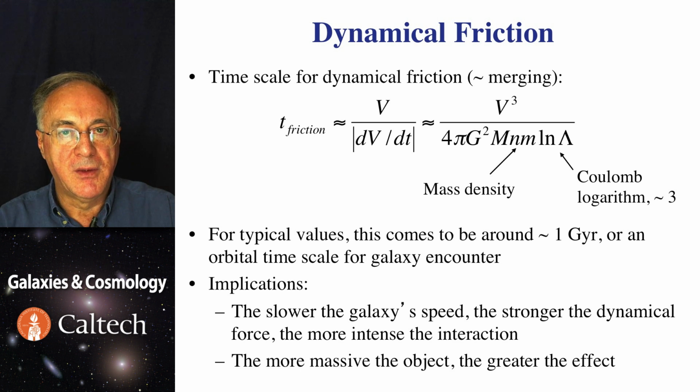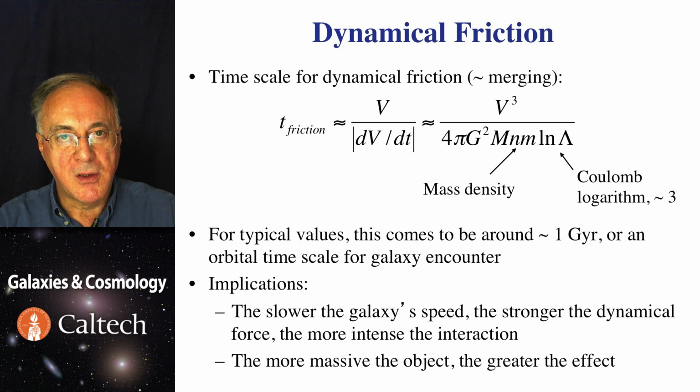The timescale for dynamical friction can be expressed as follows. You start with the velocity, relative velocity of the perturber, divided by the rate in which that velocity is being diminished, the deceleration due to the energy loss. After some theoretical computation, we obtain a formula like this.